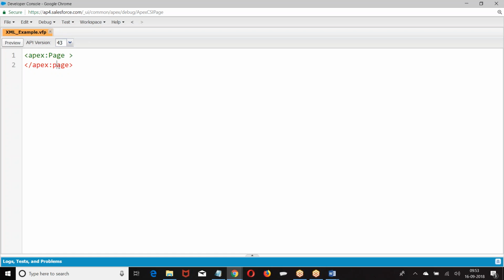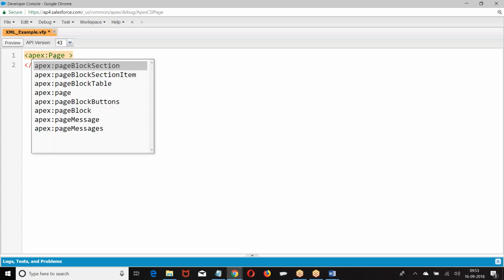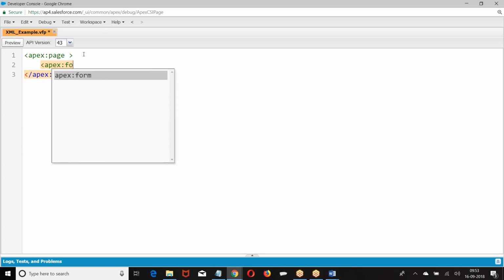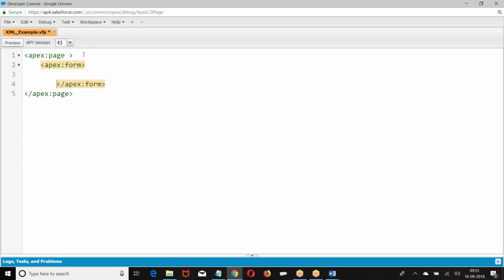So every element in the XML is case sensitive, and they should be properly nested. What do you mean by properly nested? Let us see. I give apex form.